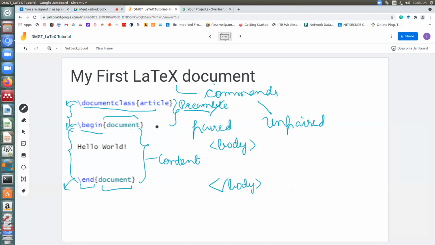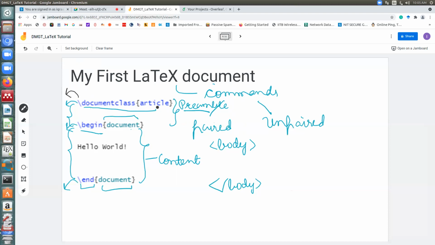If you have to make just a simple LaTeX document, these are the four commands you require. In general, you can find two kinds of commands in LaTeX: paired ones, which always begin with a begin, so they necessarily have to end, and some unpaired commands, like this one, which doesn't have a begin, so it is just standalone. Whenever you want to prepare a document, the first thing you should write is what kind of document it is.